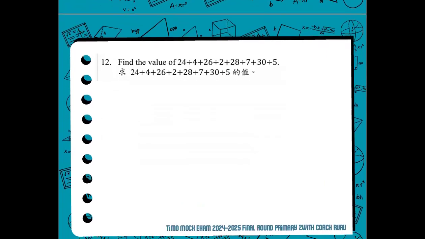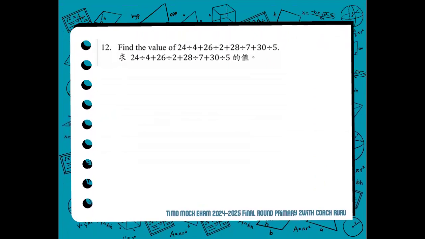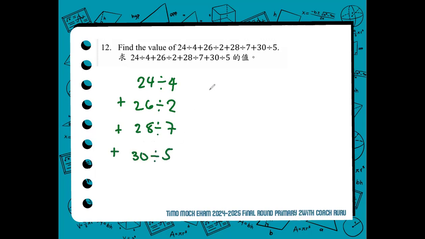Now, let's move forward to number 12. I think this is the last item for arithmetic. We find the value of the expression 24 divided by 4 plus 26 divided by 2 plus 28 divided by 7 plus 30 divided by 5.